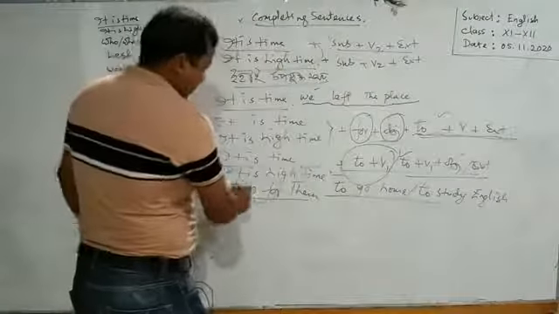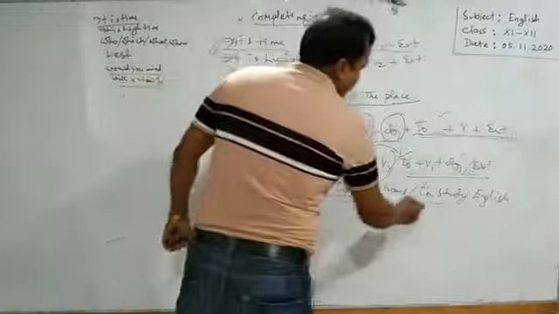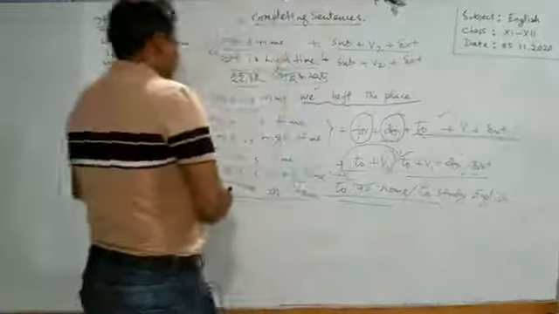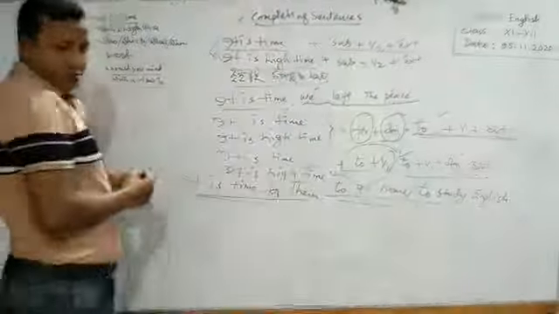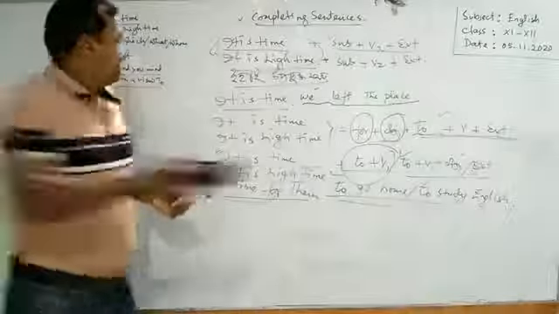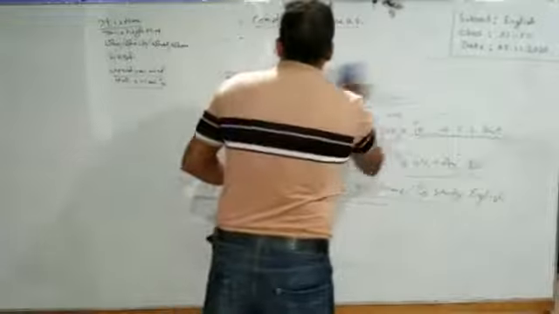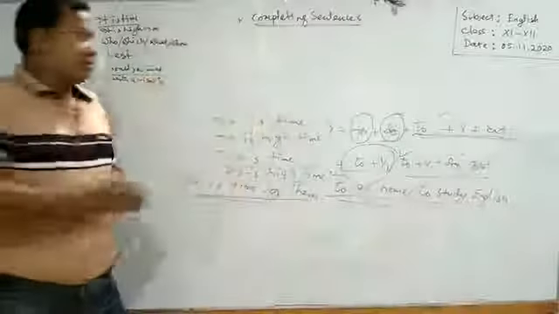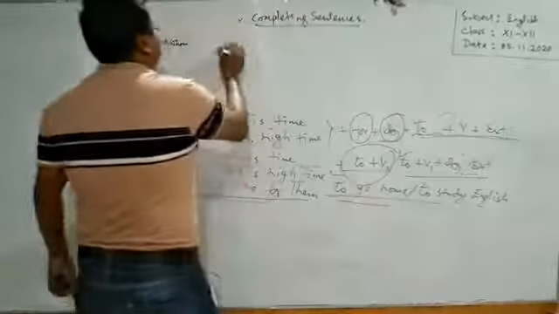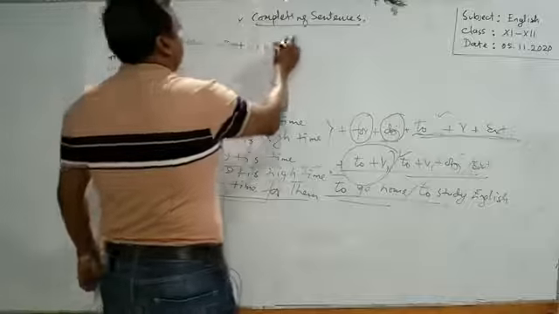So, "it's time for them to go home or to study English." But when you get an incomplete sentence where there will be no subject or no object, "it's time" or "high time,"